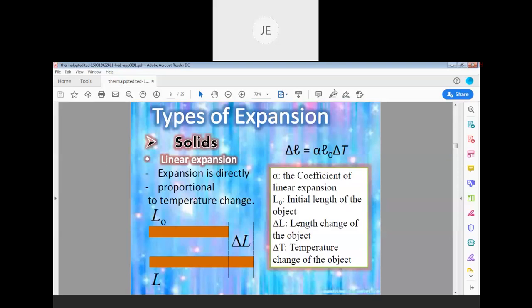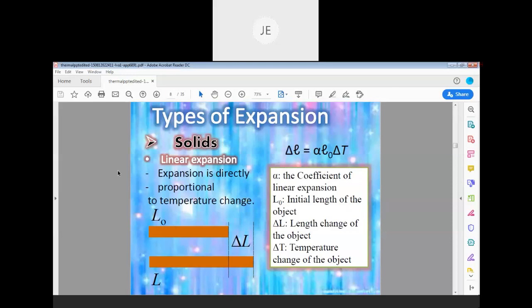So let us come to thermal expansion of solids. Maybe one or two classes we will be dealing with thermal expansion of solids. Then if time permits, we will discuss thermal expansion of liquids and gases. Okay, so now first let us concentrate on thermal expansion of solids.